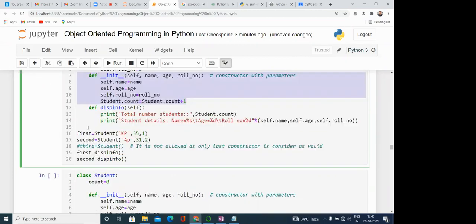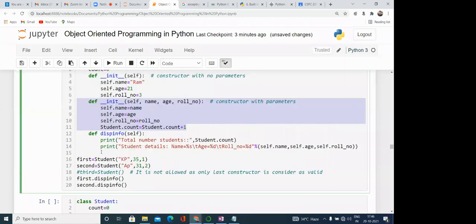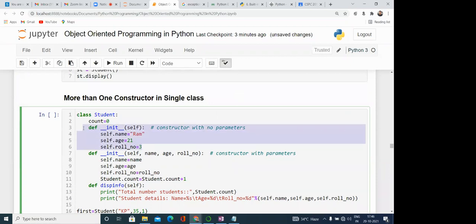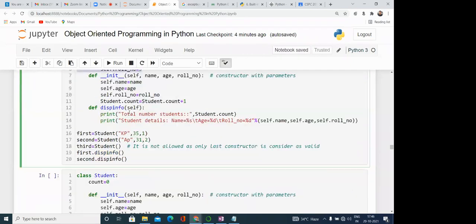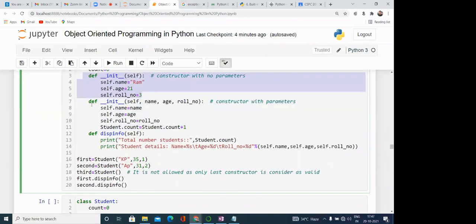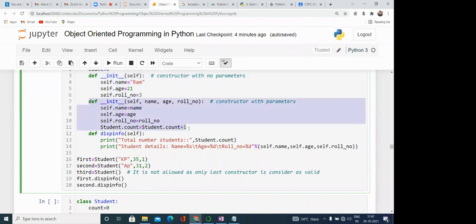You can understand with the help of this example: first is equal to Student KP 35.1. This is okay because in this case we are using this particular constructor. Similarly, the second is also okay. But if we want to do it like this, third is equal to Student with no arguments, we would expect another matching constructor, but because it is not available, it is overwritten by this constructor.